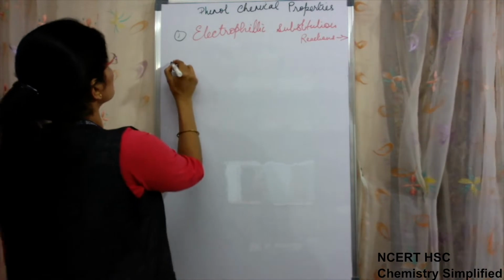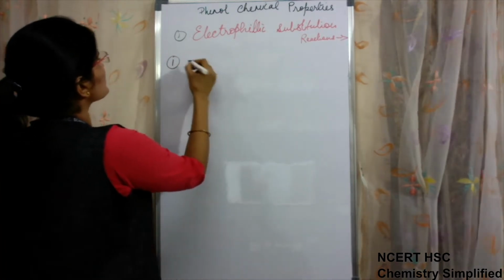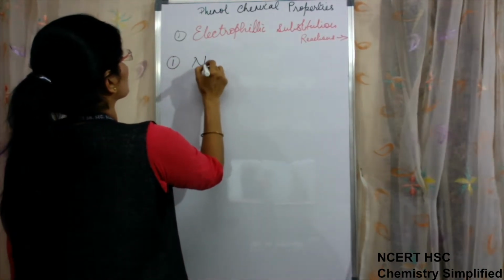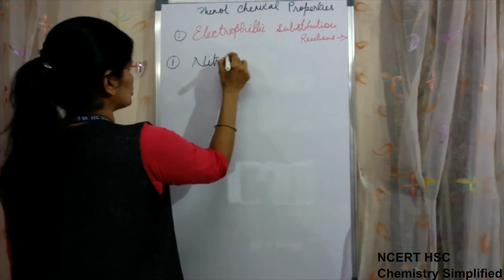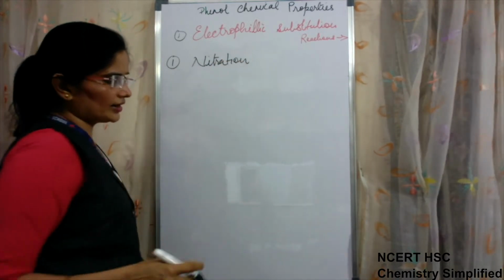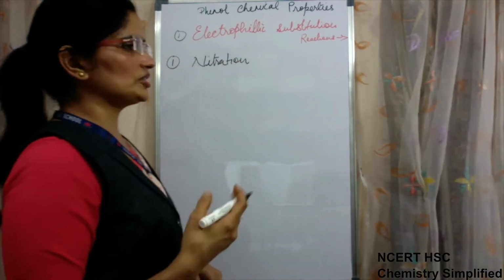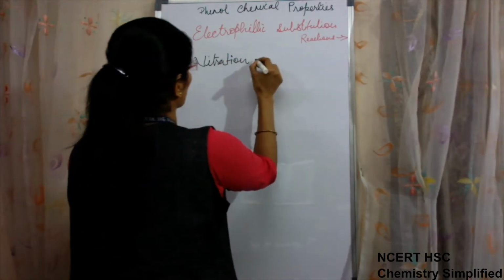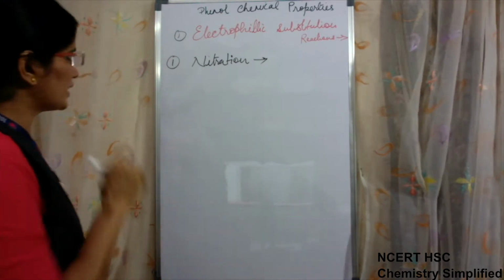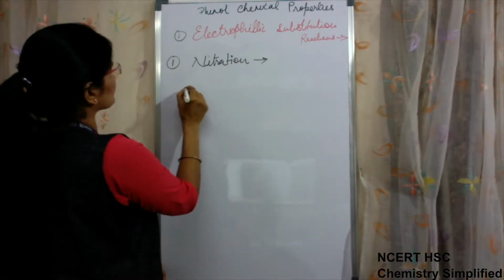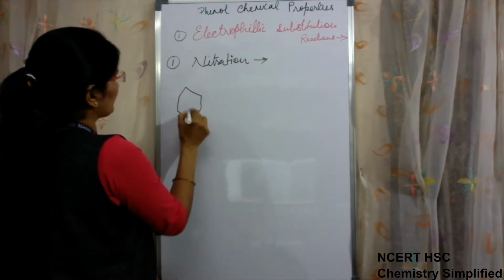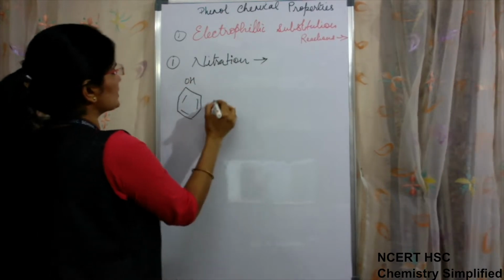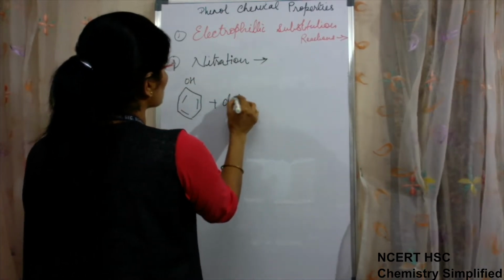So the first reaction is nitration. We can write halogenation also. There is no order that every time we first have to write halogenation, then nitration, then sulfonation. We can start with nitration also. So in case of nitration, when phenol is treated with dilute nitric acid.